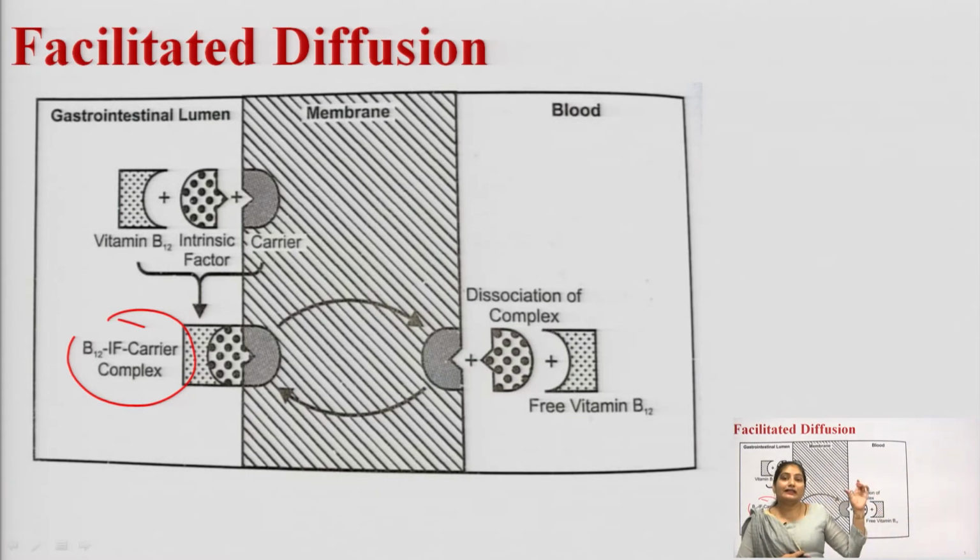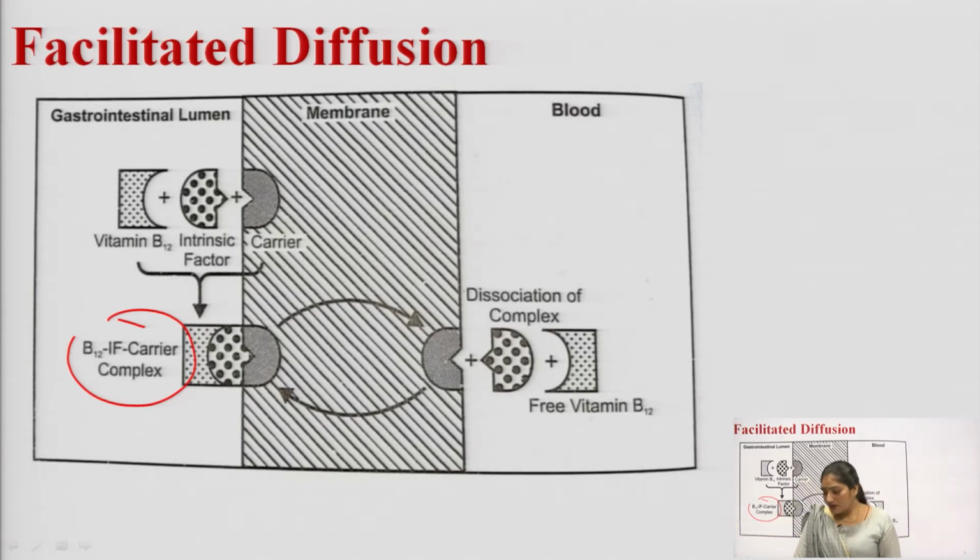Meaning the carrier molecule will take the drug from the GIT and transport this molecule into the blood, and after reaching the blood it will dissociate, and this will move back to the GI lumen to take another molecule of the drug. Okay. So, this is the facilitated diffusion process, a type of carrier mediated transport system.